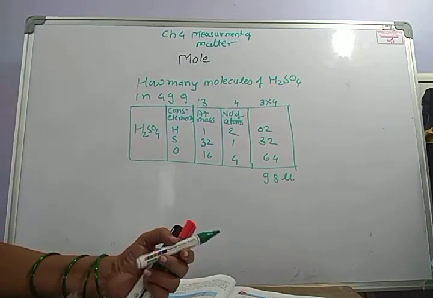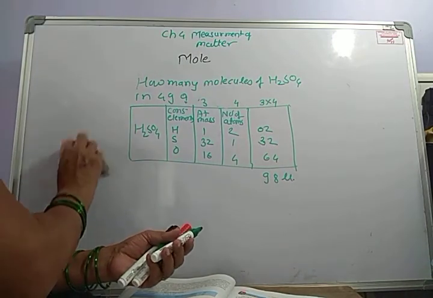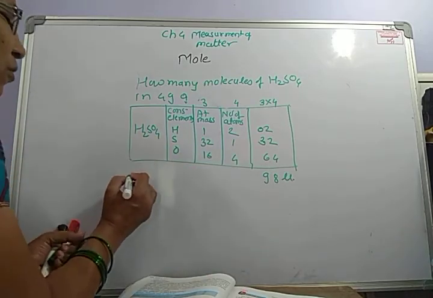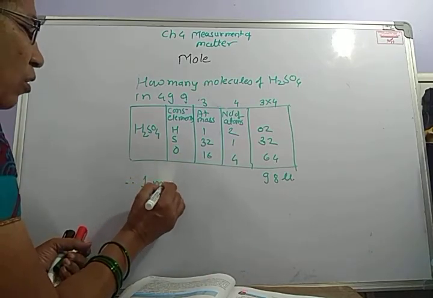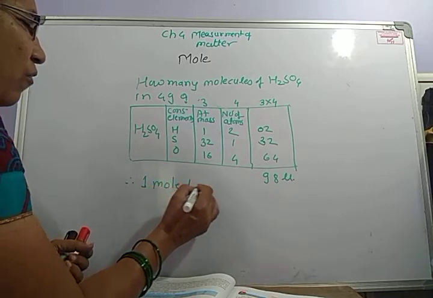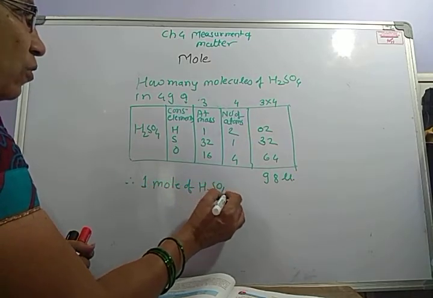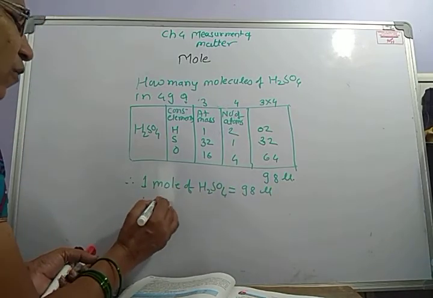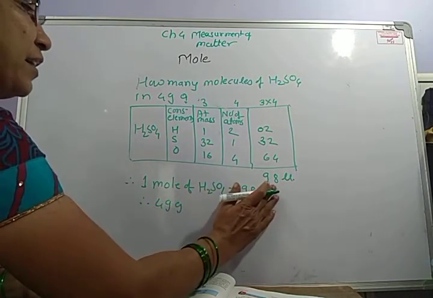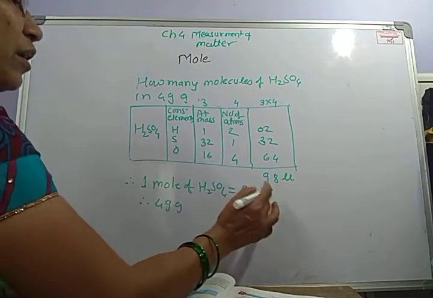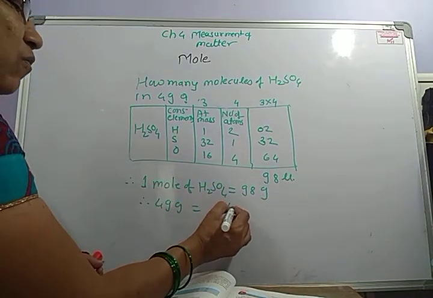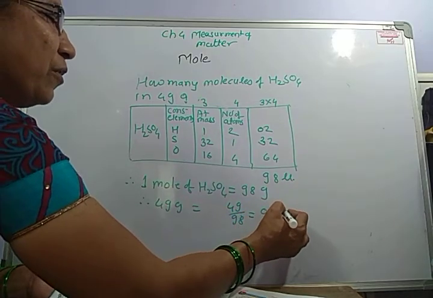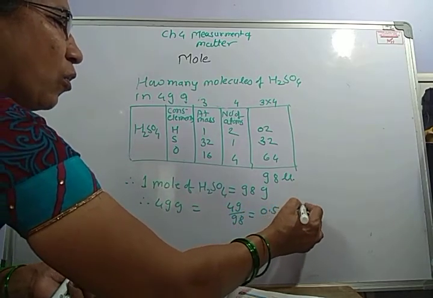Okay. Shall I erase? So, 1 mole of H2SO4 is equal to 98 gram. Therefore, 49 upon 98 is equal to 0.5 mole.